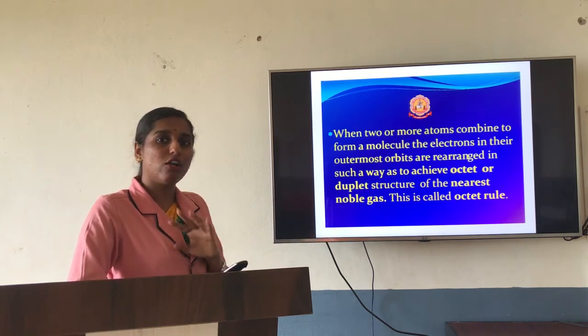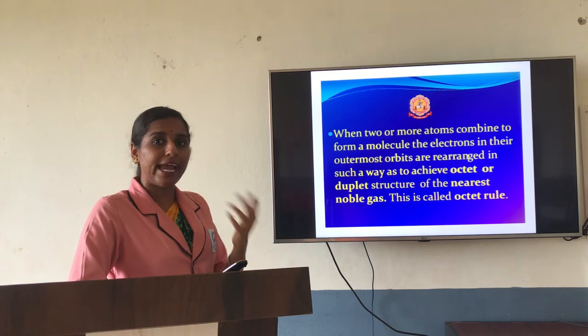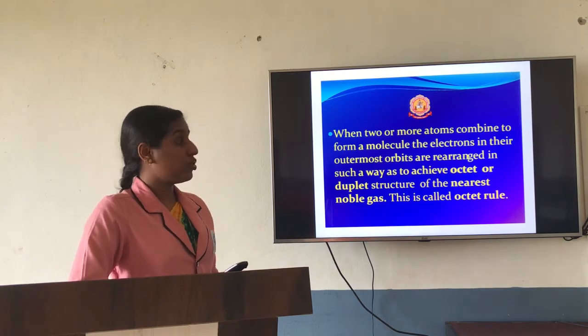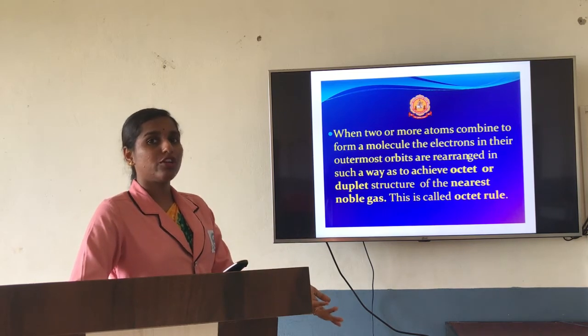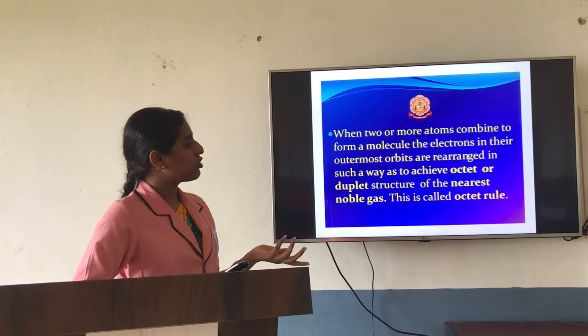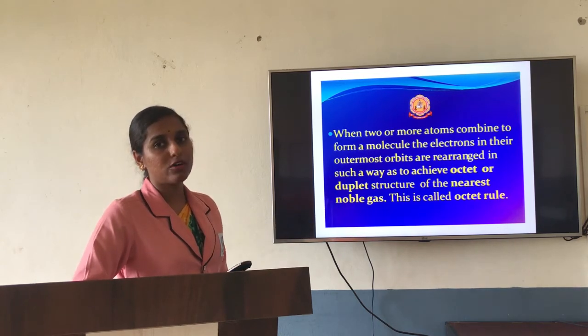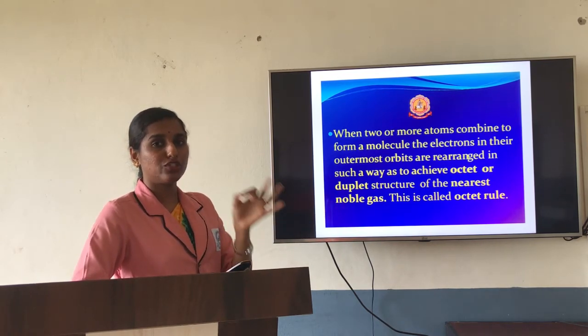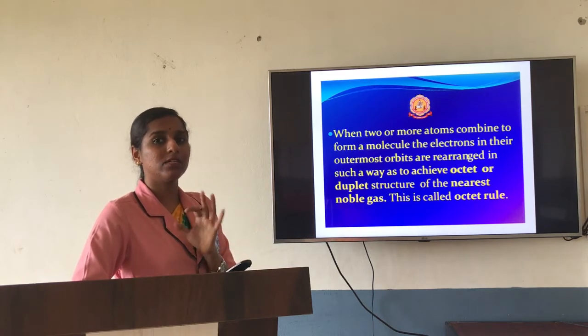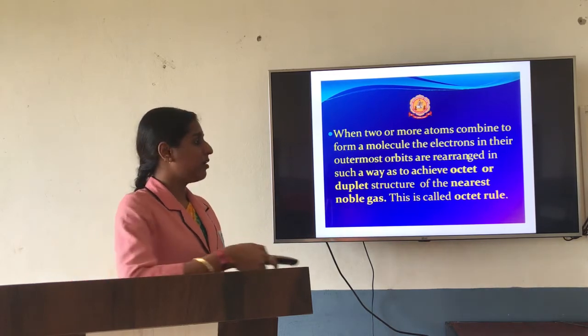Noble gases are already stable because they have those 8 electrons in the outermost shell. So to attain that, all the atoms will go for bonding. That rule is considered the octet rule. A total of 8 electrons should be there in the outermost shell to say that the atom is stable.